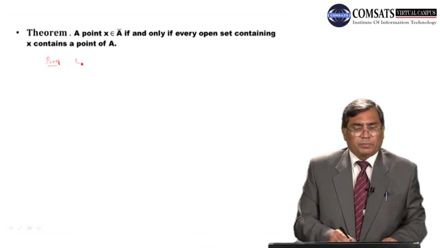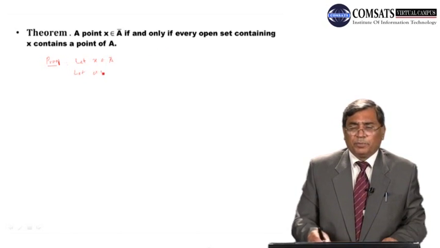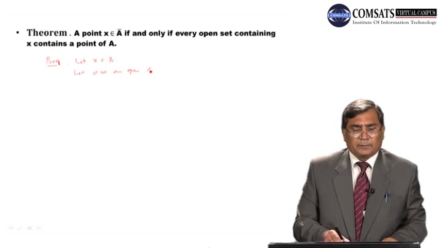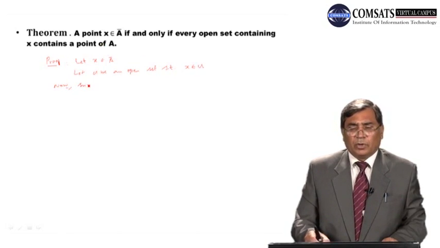So in the first part we assume that X belongs to closure of A, and we prove that every open set containing X contains a point of A. So let U be an open set such that X belongs to U. We need to prove that this U also contains a point of A.